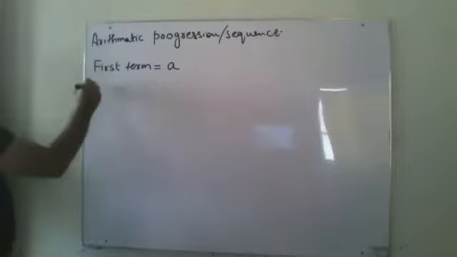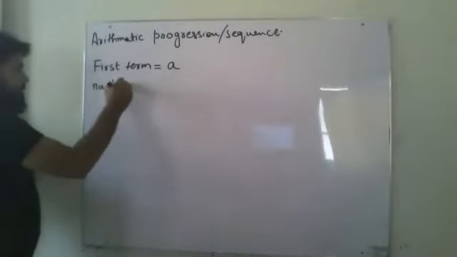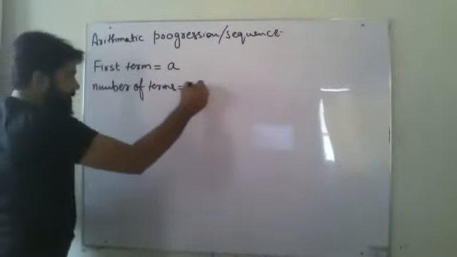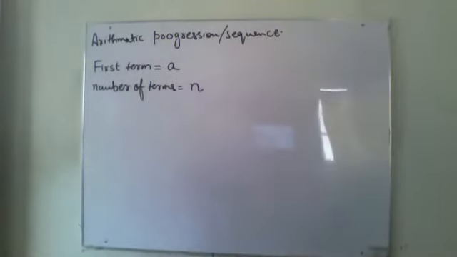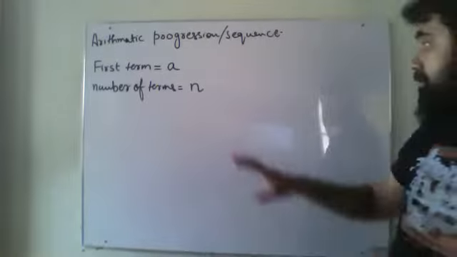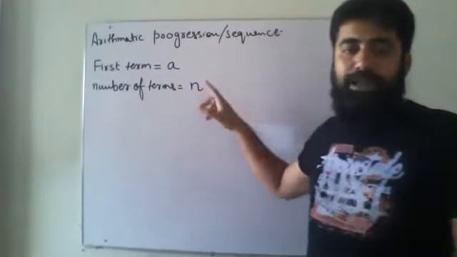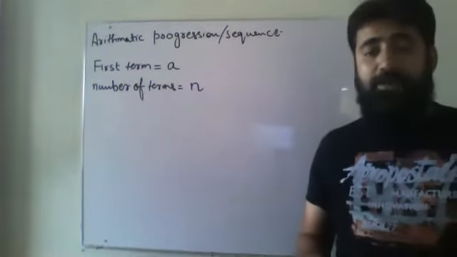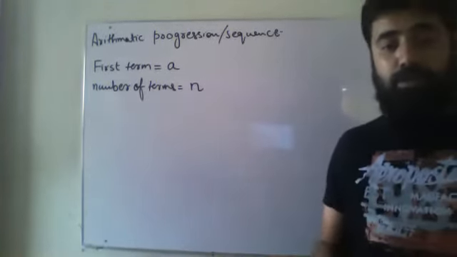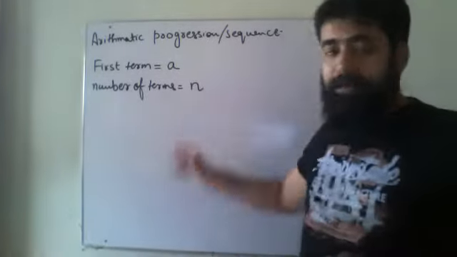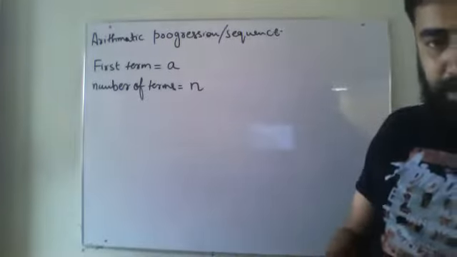And my number of terms will be written as n. How many terms are there in a sequence? 5 terms, 10 terms, 15 terms, 6 terms, 3 terms. These will be represented by n. If I say that I have got a sequence in which I have got 16 total terms, so the number of terms, that is n, will be equal to 16.